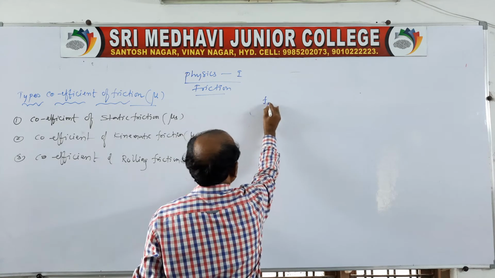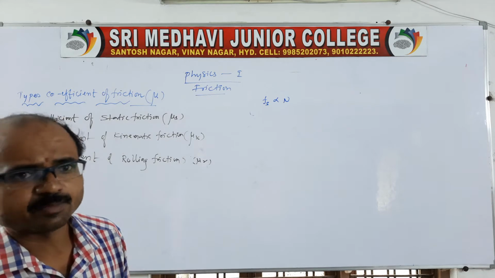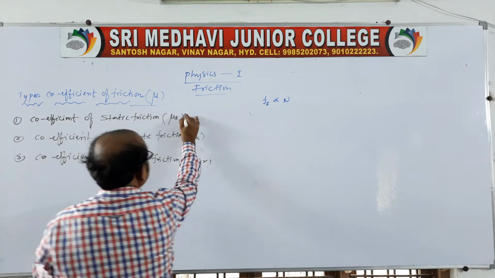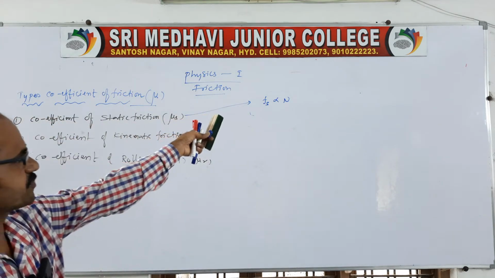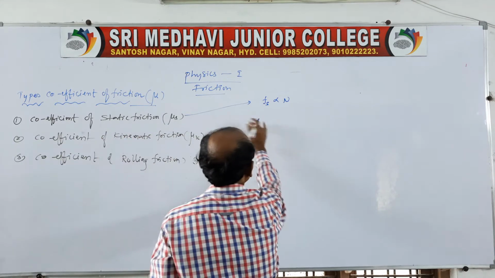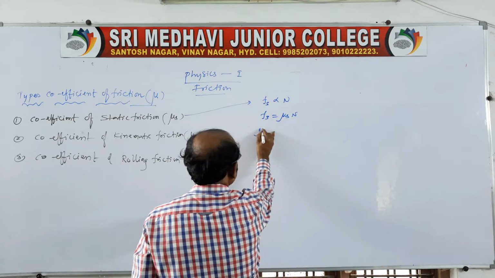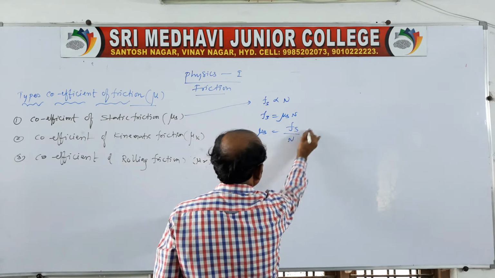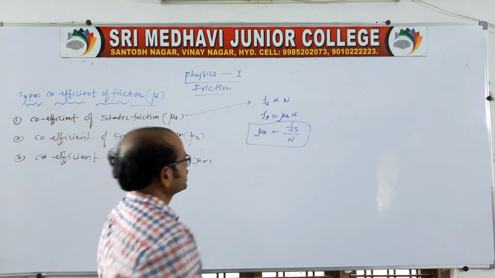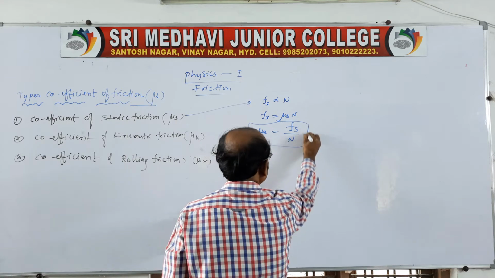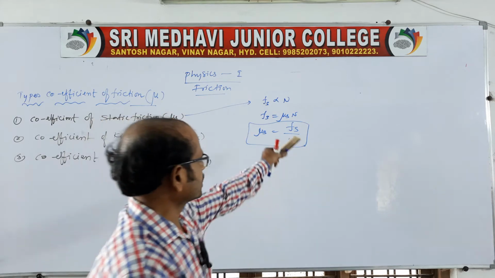The static frictional force is directly proportional to the normal force. Therefore a constant mu s is introduced: Fs equals mu s into N, so mu s is equal to Fs by N. This is the ratio of static frictional force to normal force, which we call the coefficient of static friction.